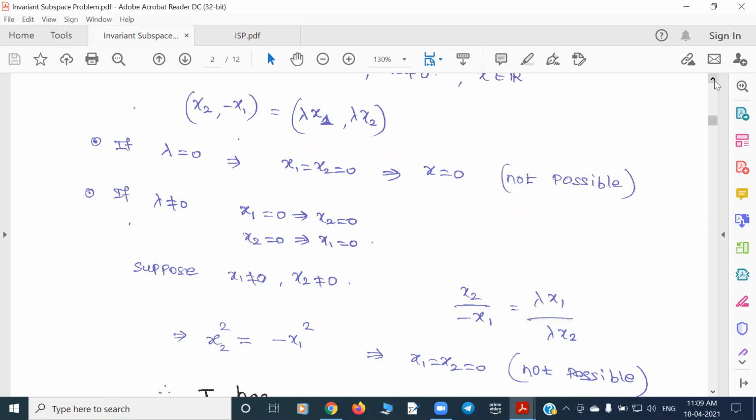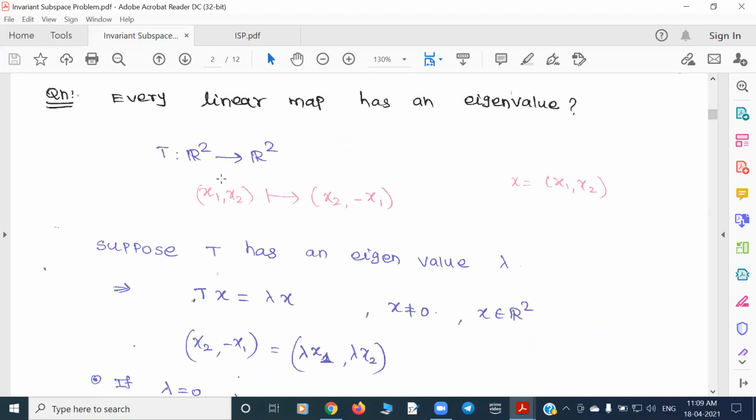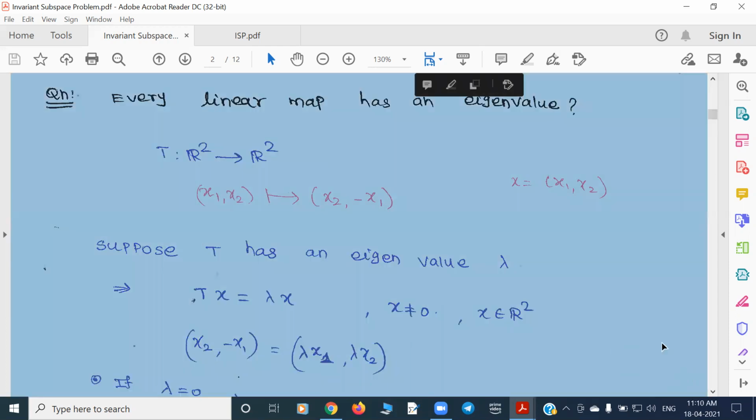The space is R2, and the whole R2 is an invariant subspace, and the singleton 0 is an invariant subspace, but there is no eigenvalue. That means there is no one-dimensional invariant subspace. So this T has no proper non-trivial invariant subspace.